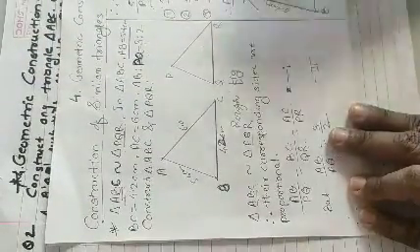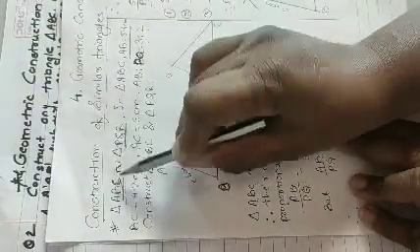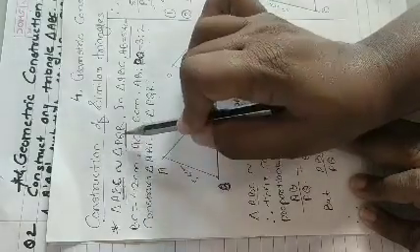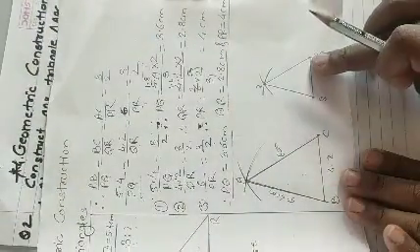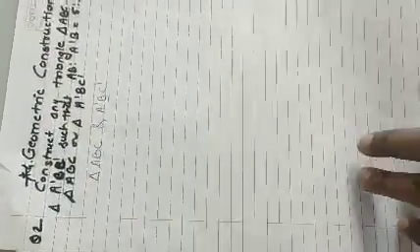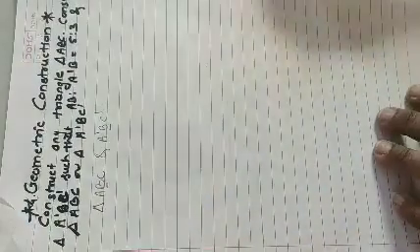Yesterday we saw the example we solved, inside that question ABC and PQR were two different triangles. There was no common vertex between ABC and PQR, so its steps of construction are different. But in today's question there is one common vertex, and that common vertex is B. So according to the information, first we will draw the rough figure for this question.